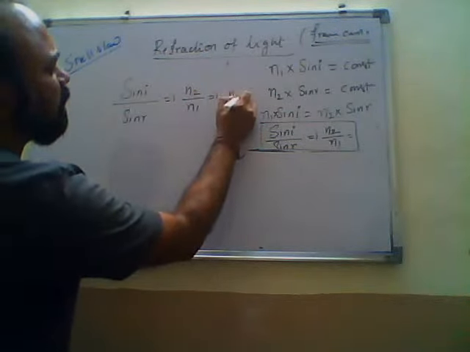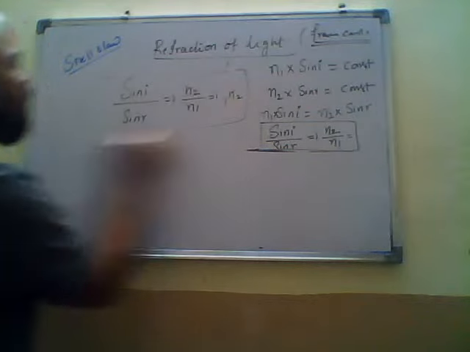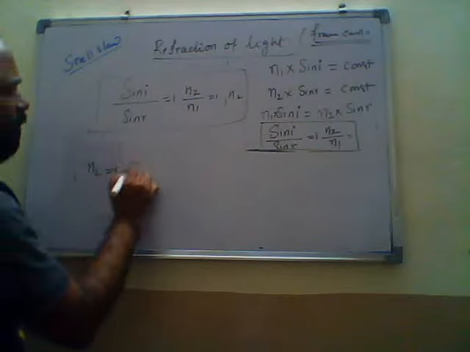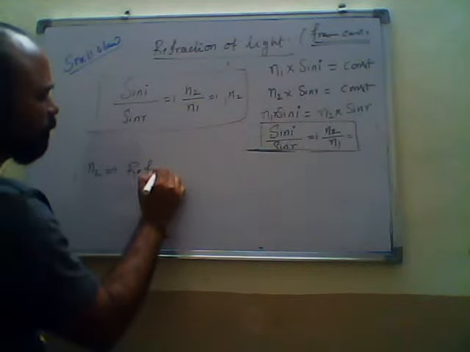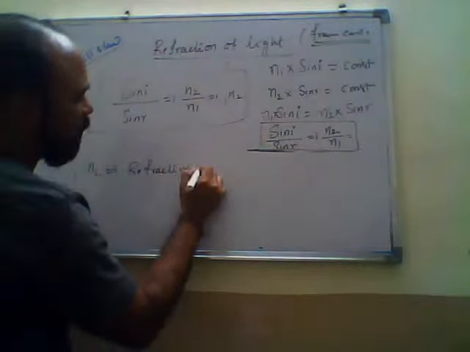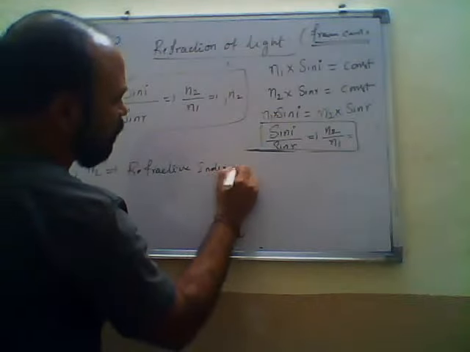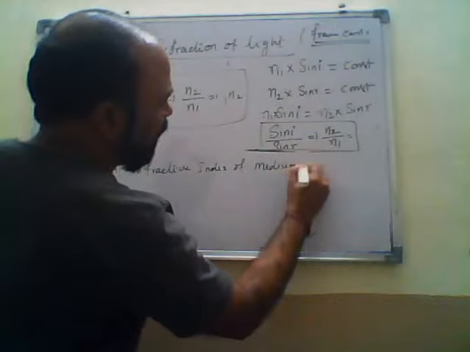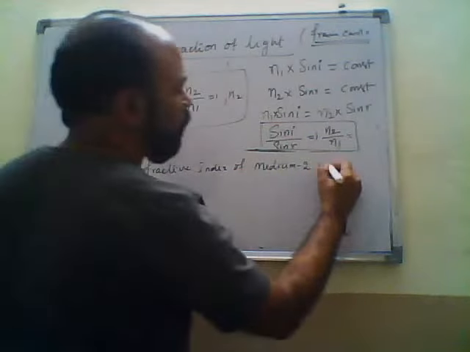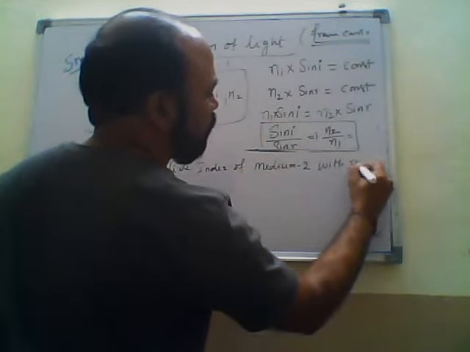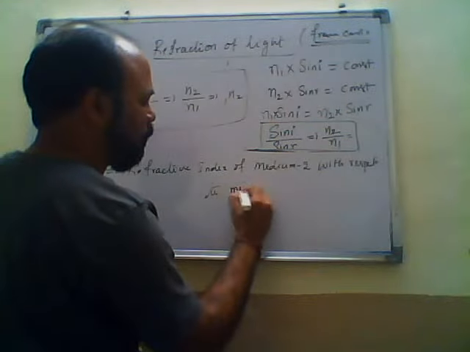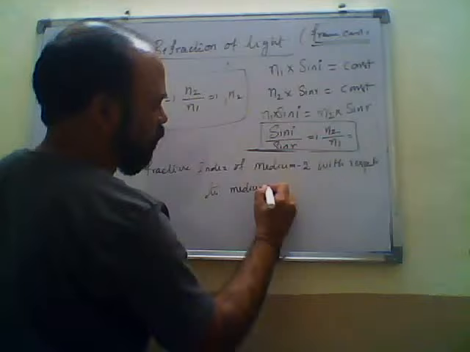This is n21. The way we read this n21 is the refractive index of medium 2 with respect to medium 1.